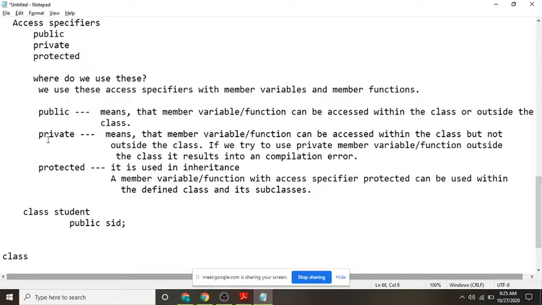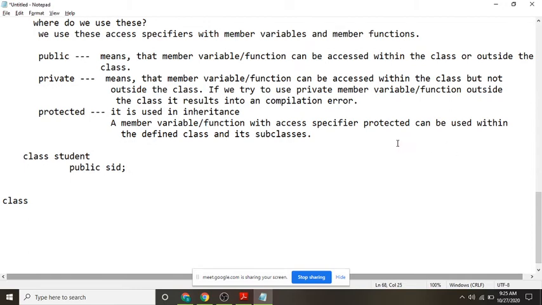Okay, leave all these things. There are three access specifiers. What are they? Public, private, and protected. Public and private are used within the same class, and protected is used within the subclass. It can be used only when inheritance is used. Okay.